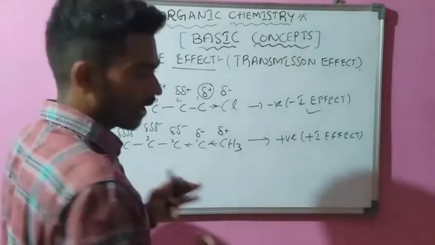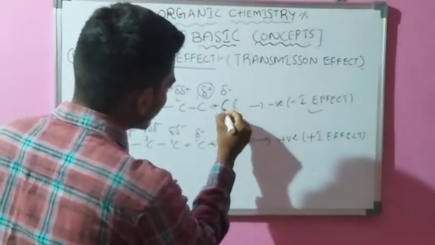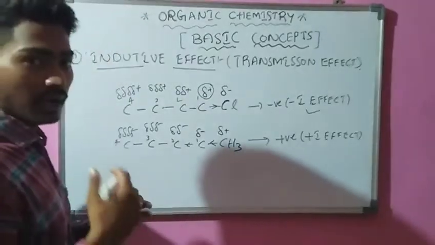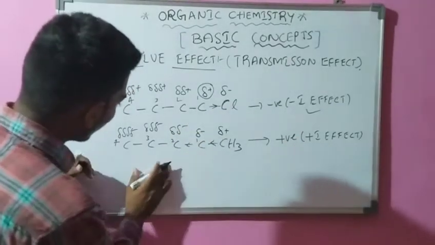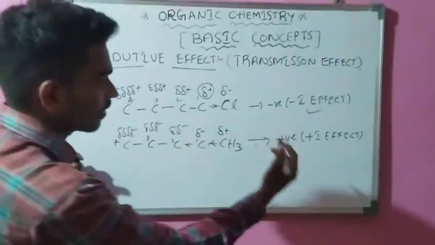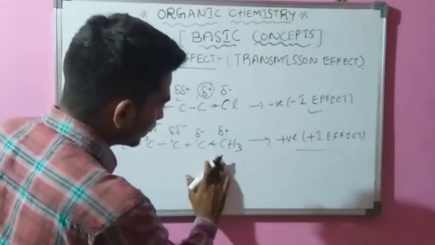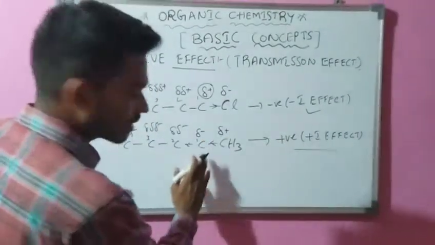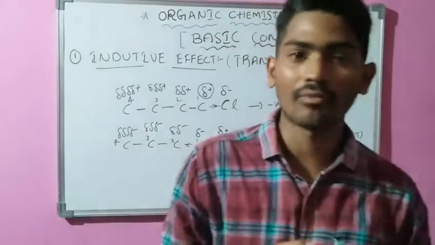Another remembering idea is that whenever the attacking reagent or attacking group is an electron withdrawing group, that effect is called the negative inductive effect. And here, when this carbon gets a delta negative charge, that effect is called the positive inductive effect. Another remembering idea is that whenever an electron donating group is attached to this carbon chain, that effect is called the positive inductive effect.